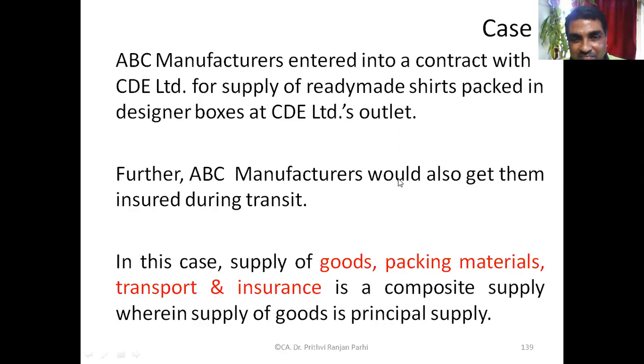ABC Manufacturers should also get them insured against transit. In this case, supply of goods, packaging material, transport and insurance is a composite supply, wherein supply of goods is the principal supply. Understood this example?